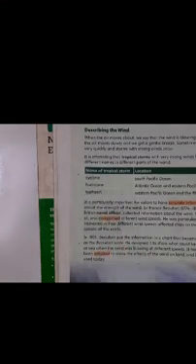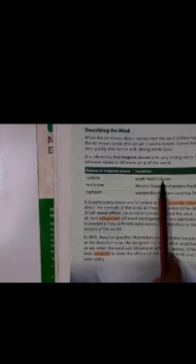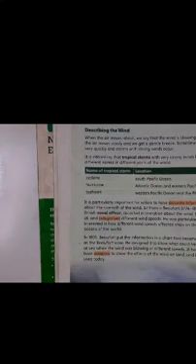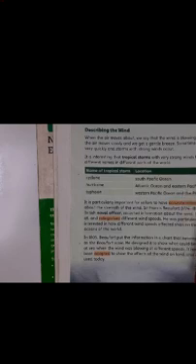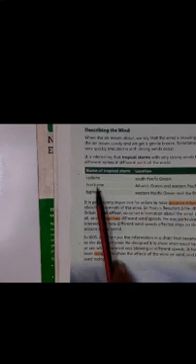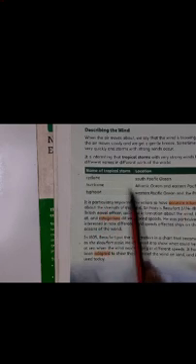Now children, as I said, these are the different names. Okay. Now let's see what are the different names. Name of the tropical storm and the location. South Pacific Ocean. So if it is in the South Pacific Ocean, we call it cyclone. Okay. Hurricane: Atlantic Ocean and Eastern Pacific Ocean. So where will the hurricane be?